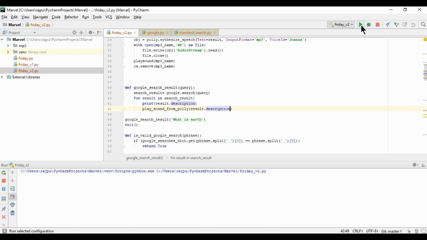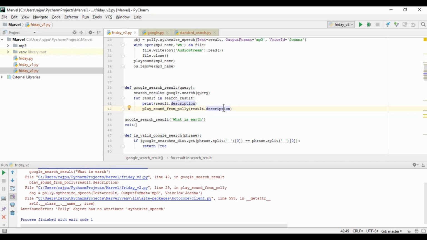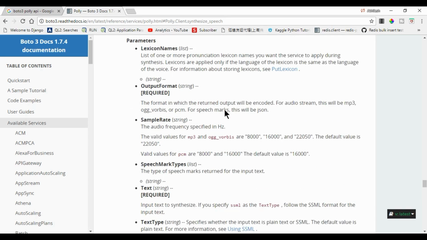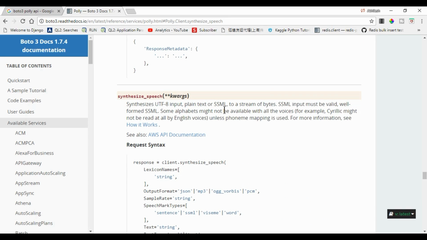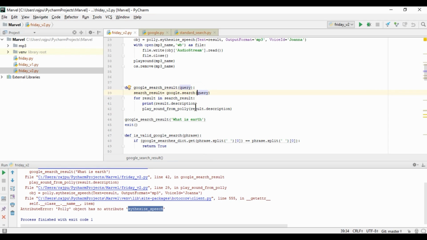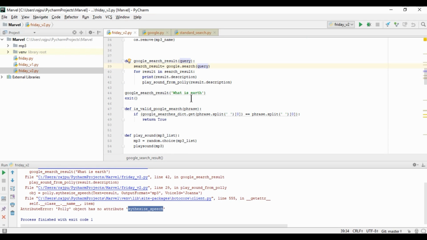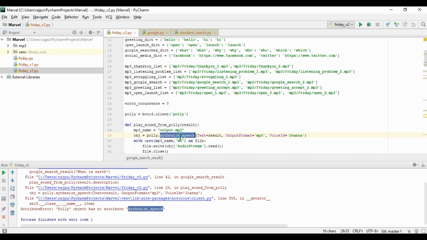Run it again. So the Polly object has no attribute synthesize_speech. Why? Let me just copy, maybe a spelling mistake. Okay, here spelling is good, then why? Okay, so the n was not there. So this is the thing. Let's run it.